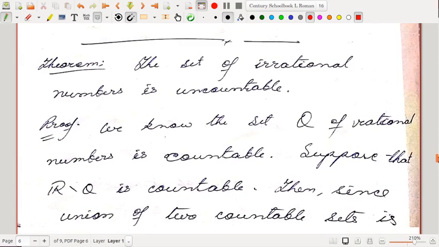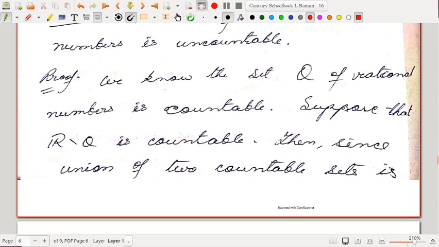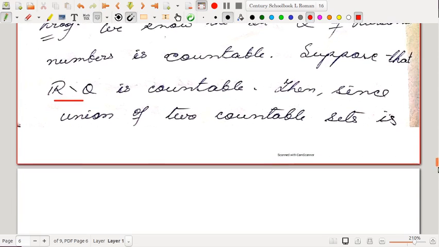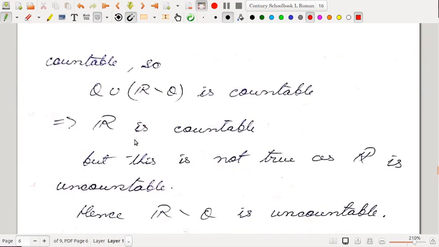Then we can show that the set of irrational numbers is uncountable. We know that the set Q of rational numbers is countable. Suppose that the set of irrational numbers, that is R minus Q, is countable. Then in the earlier lecture we had done a theorem that the union of two countable sets is countable. So since the union of two countable sets is countable, Q union (R minus Q) has to be countable.